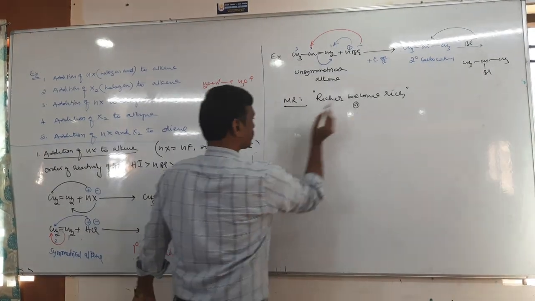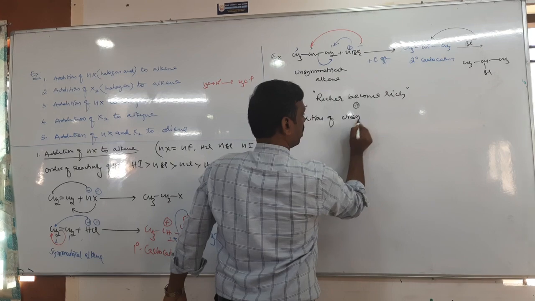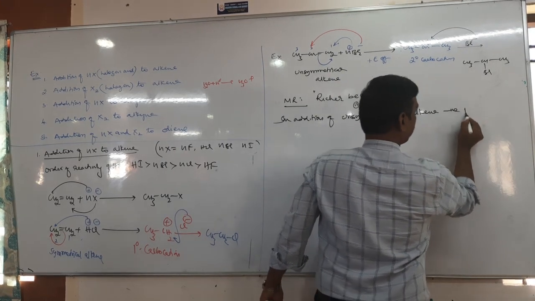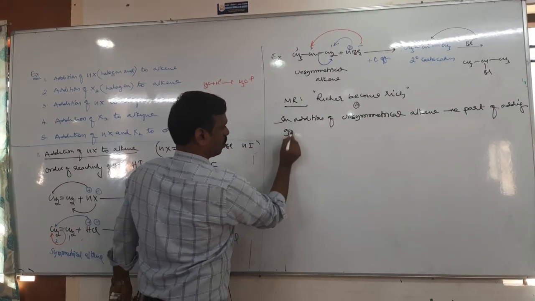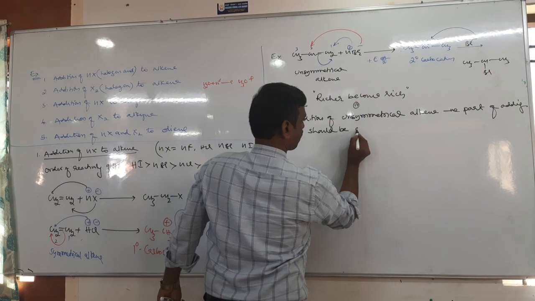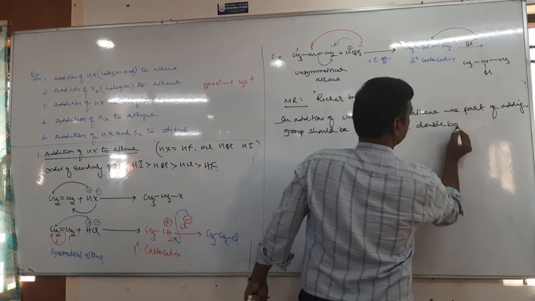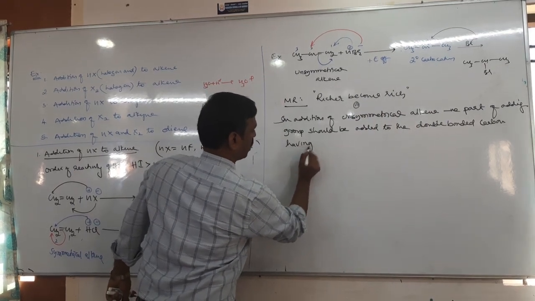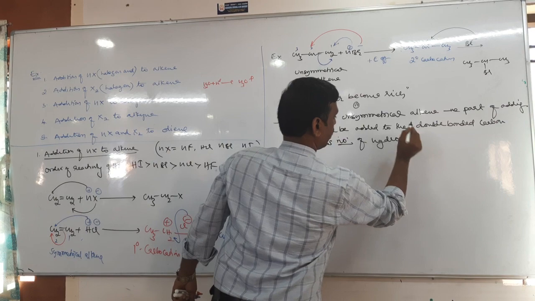Another statement is, in addition to an unsymmetrical alkene, the negative part of the adding group should be added to the double bonded carbon having less number of hydrogen.